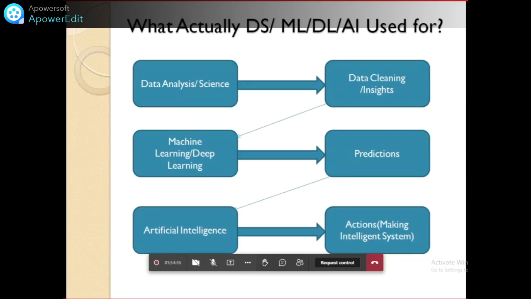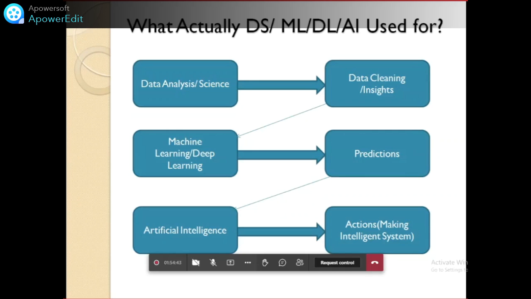This is an extremely important slide to understand the meaning of all four words that I have been talking about from the first slide: data science, machine learning, deep learning and AI. Many people in the market call them the same. It is not the same; roles and responsibilities are different. It is the same only in one context: it is under the world of data. That's it. But roles and responsibilities are different.